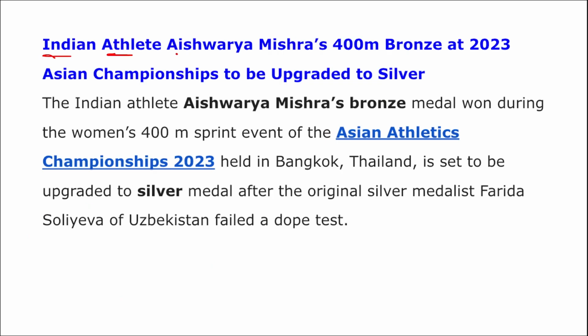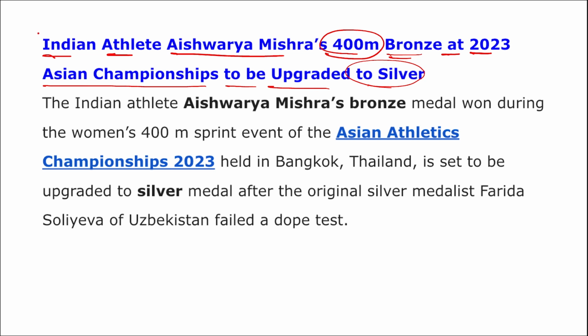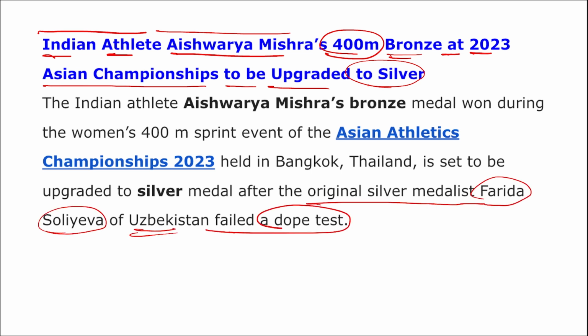Moving on, Indian athlete Aishwarya Mishra's 400 meter bronze at the 2023 Asian Championship to be upgraded to silver. I repeat, Indian athlete Aishwarya Mishra's 400 meter bronze medal at 2023 will be upgraded to silver medal. Correct. This is after the original silver medalist Farida Soliana of Uzbekistan failed a dope test. Because what is a dope test? That means she consumed some illegal substance that enhanced her performance. So that is the reason she was disqualified, and Indian athlete Aishwarya Mishra, who secured bronze medal, has now been upgraded to the silver medal.